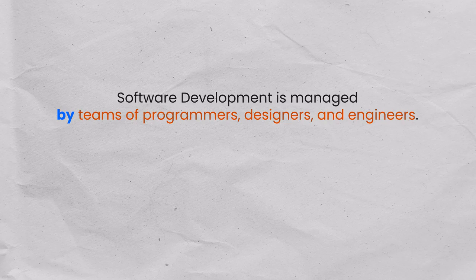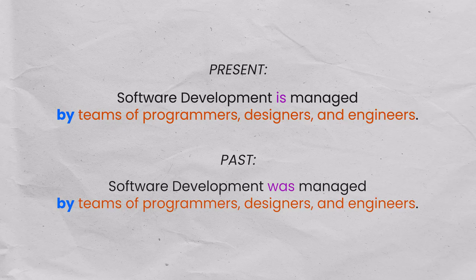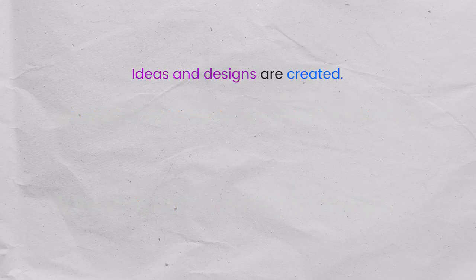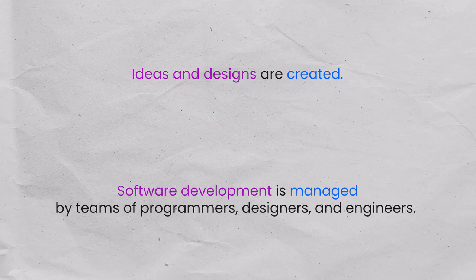We can do this in the present and past tenses, usually by just changing the form of be. Software development was managed by teams of programmers, designers, and engineers. If we look at our previous passive voice examples, we can see that all the verbs are transitive. We've already looked at transitive verbs, so let's do some revision. Ideas and designs are created. Software development is managed by teams of programmers, designers, and engineers.